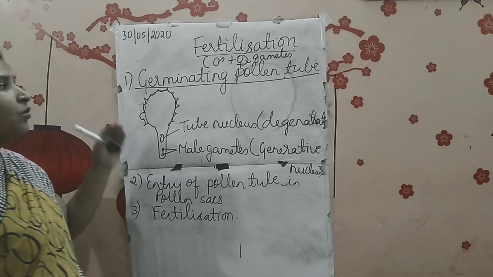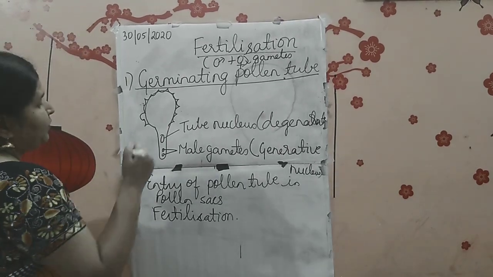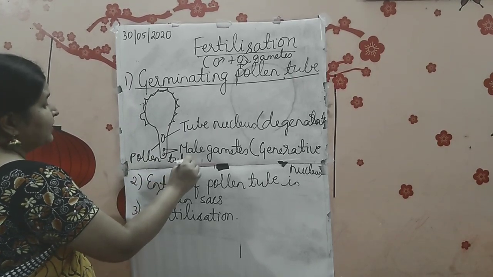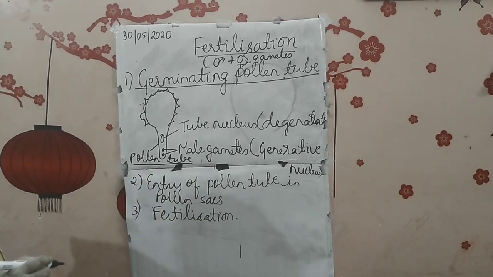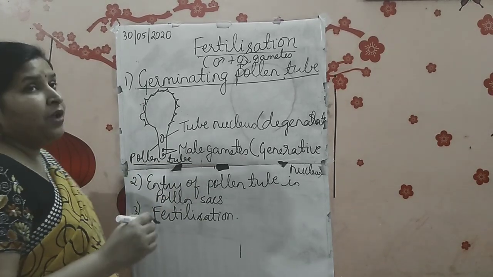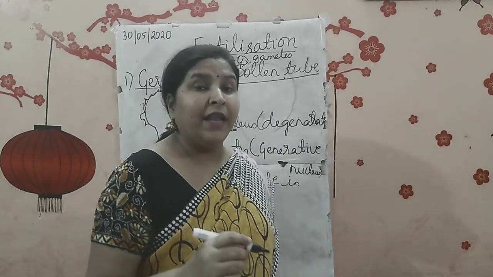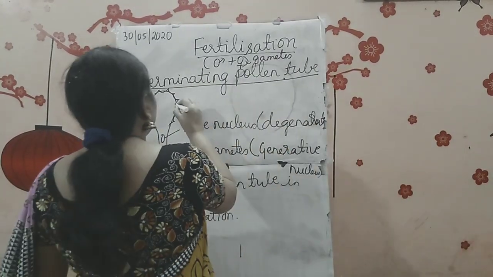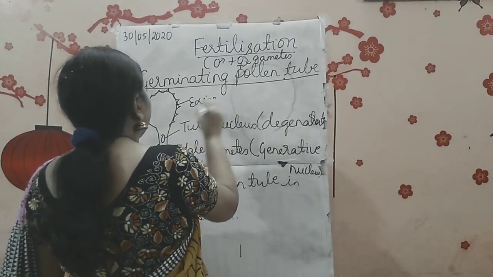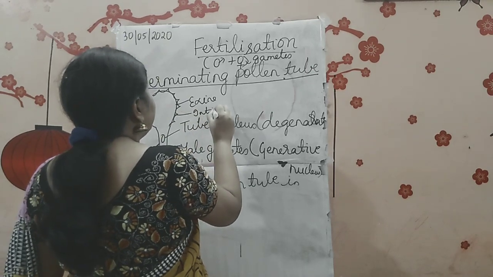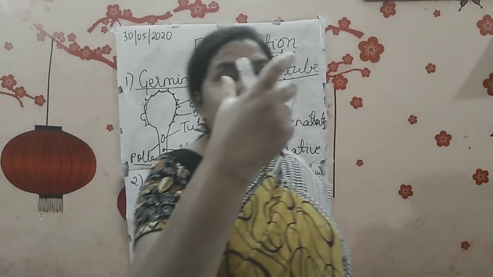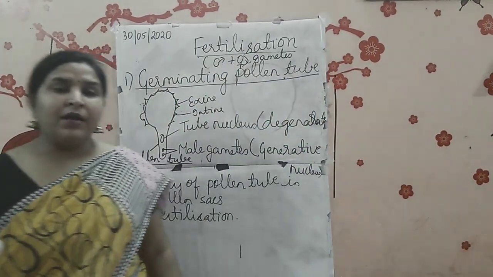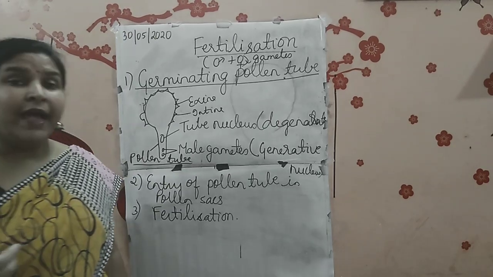First is germinating pollen tube. Now what is a pollen tube? You can see this tube. This has been called as pollen tube. In this pollen tube, what is happening? First, the rupturing of the wall takes place. You know, two layers, two membranes were there, exine and intine. So the rupturing of this exine and intine takes place, and when the rupture happens, there's an elongation in the pollen grain, and that elongated part is called as pollen tube.